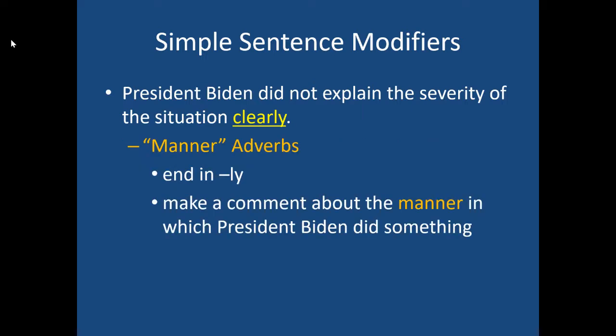This first one is a traditional adverb, what we'd call a manner adverb. Manner adverbs typically end in ly because they make a comment about how something is being done. In this case, it's the manner in which President Biden did something. So he did not explain the severity of the situation in a very clear manner. Imagine that he went up to the podium and he fumbled his words, he mumbled, he just did not do a very good job of explaining clearly to the rest of us what's going on in whatever situation we're talking about.